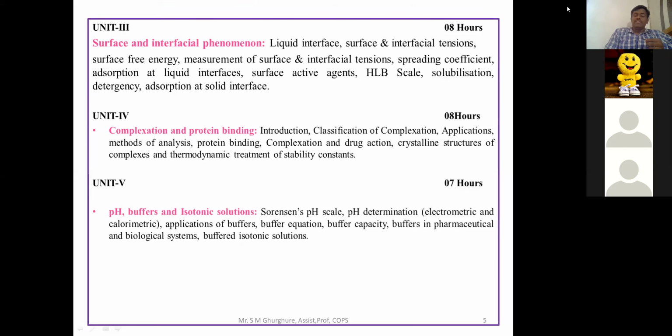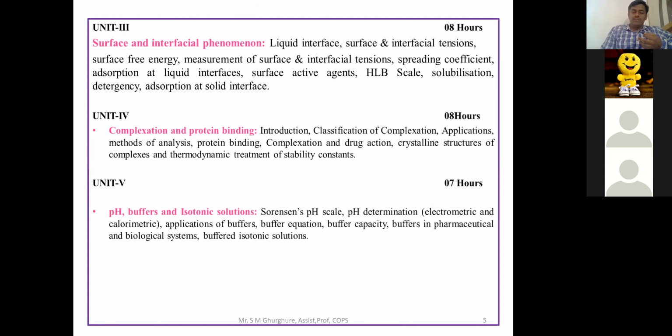Sorensen's pH scale, then pH determination by using electrometric as well as colorimetric methods, and then applications of the buffer equation for a weak acid with its salt, or a weak base with its salt. That part we are going to study here. Then buffer capacity and applications of buffers in pharmaceutical as well as biological systems. And then the last part is buffered isotonic solutions. This is the course content included in physical pharmaceutics, the total syllabus.